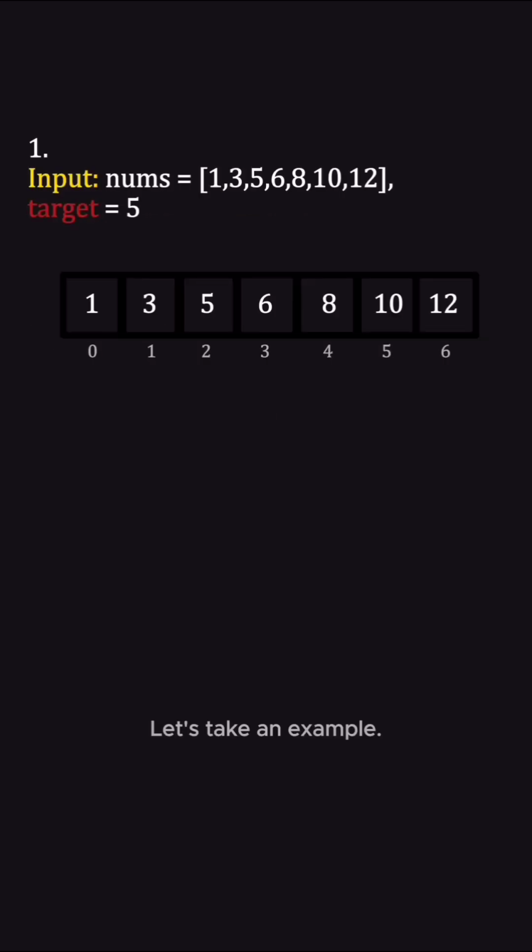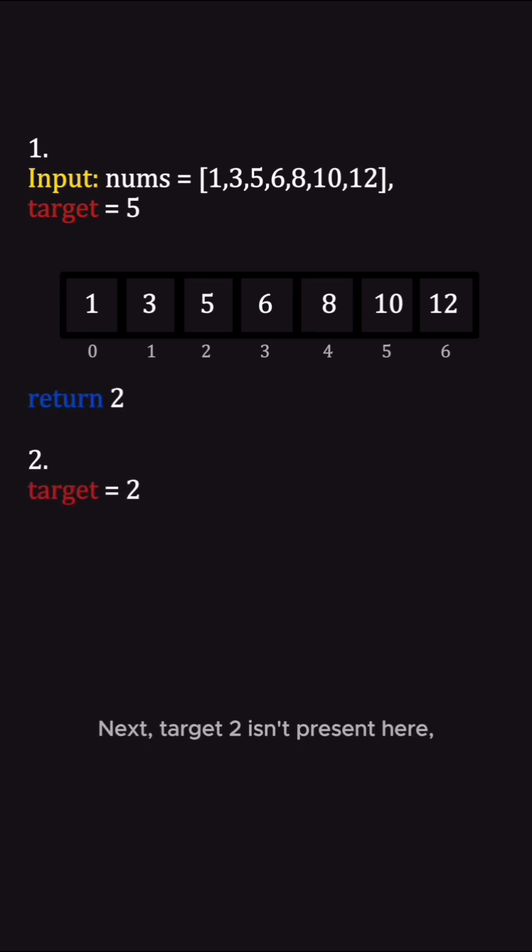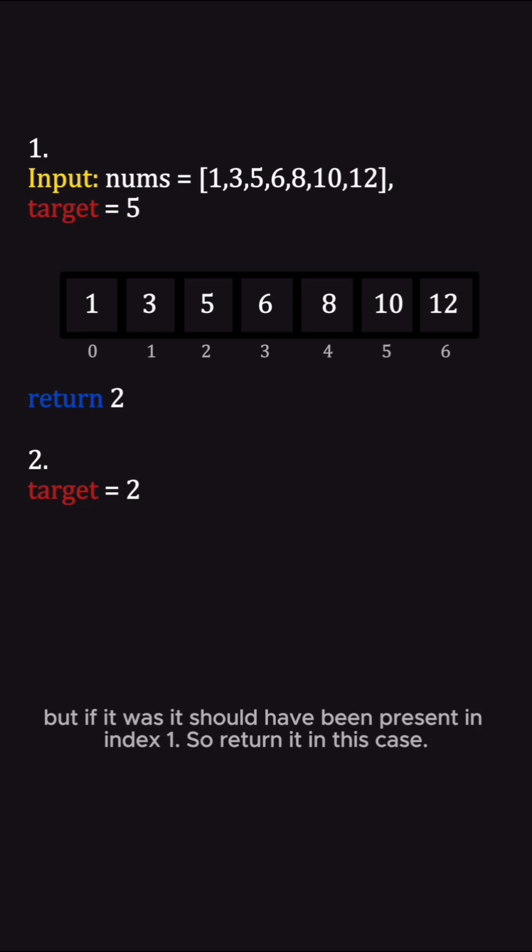Let's take an example. Here target 5 is present in index 2, so we should return it. Next, target 2 isn't present here, but if it was, it should have been present in index 1. So return it in this case.